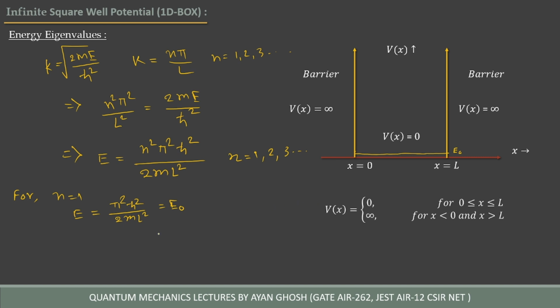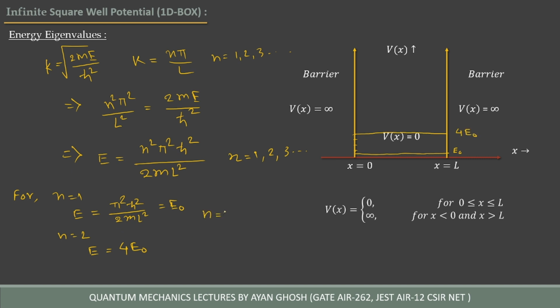Then n is equal to 2, we will get E is equal to 2 square, which is 4, so 4 E0. Let this be 4 E0.